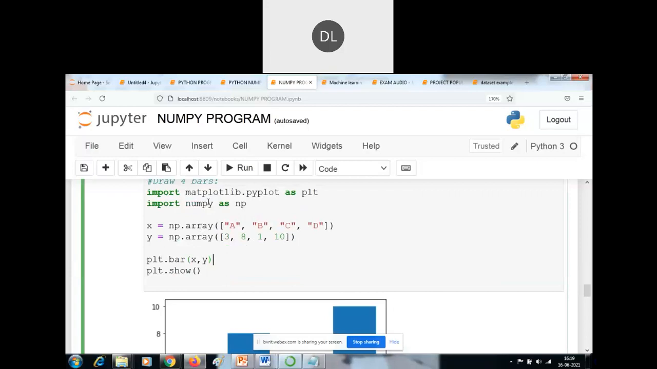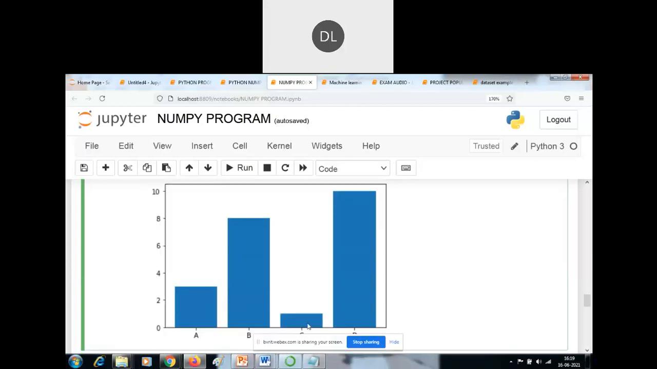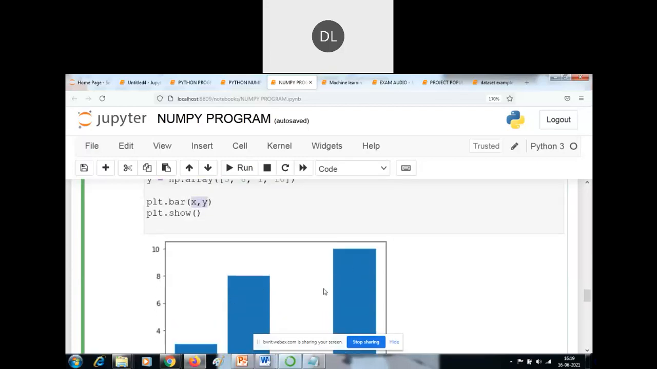So then this is one of the examples of NumPy. I am creating the x values. These are the characters A, B, C, D. And in y I am passing the 4 values 3, 8, 1, 2. So I'm creating the bar chart, passing these two parameters x comma y in bar. It just creates the bar chart of those 4 values.